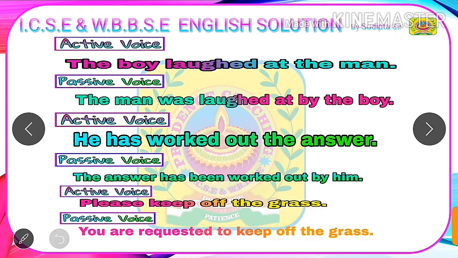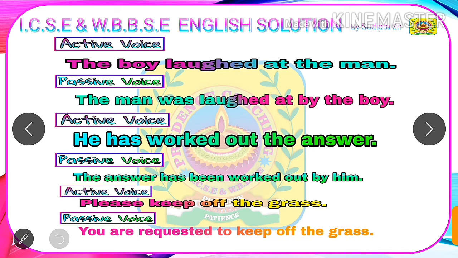Students, next you can see there is a preposition, that is out, after the verb worked in active voice. You need to write the same preposition after the past participle form of the verb in passive voice. Next, the last step is to write the preposition by before the object of passive voice. So our final answer is: the answer has been worked out by him.